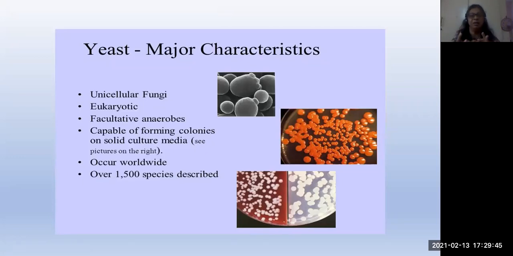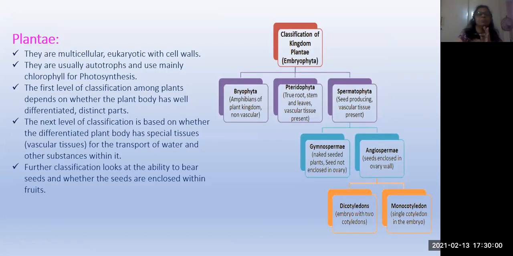So they are called a colonial type of habitat they are having, and they occur worldwide anyway, and it consists of 1,500 species. Okay, all this. So these are what? Yeast cells, which are important for fermentation.